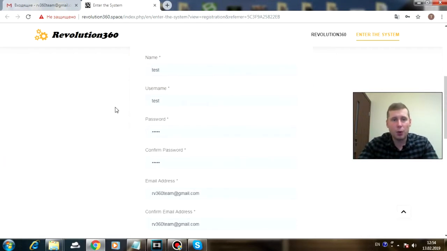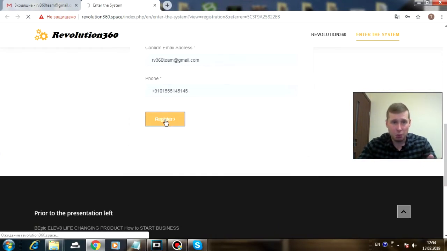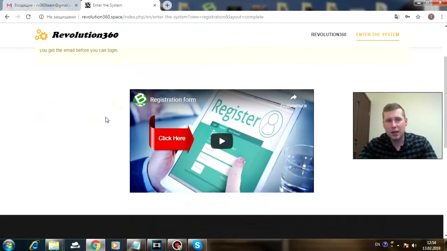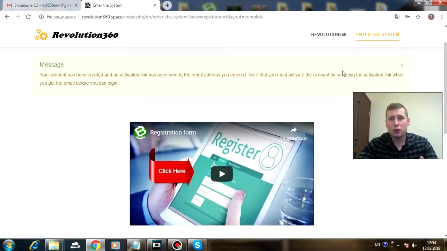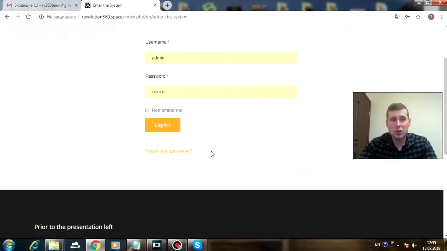So after you provide all the information, you must click the register button. Simple. Just wait a few seconds, and after that, guys, you must go to your mailbox and confirm your registration. This is really important, because without the invitation, you cannot log in to the system. If I click enter the system, you can see I must provide my login and my email, but right now I don't have anything. So what must I do?